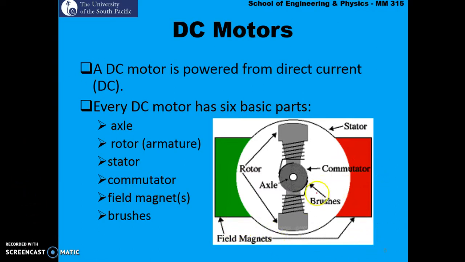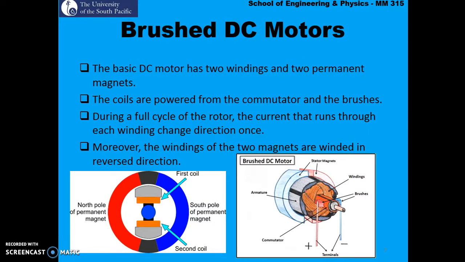This is the rotor over here, which is the rotating part of the motor. You've got coils which are wound on the rotor itself. You've got the axle, you've got the commutator, and then finally the brush. The basic DC motor has 2 windings and 2 permanent magnets as shown in the diagram here. You've got the north pole, you've got the south pole, you've got the rotor which has 2 coils.